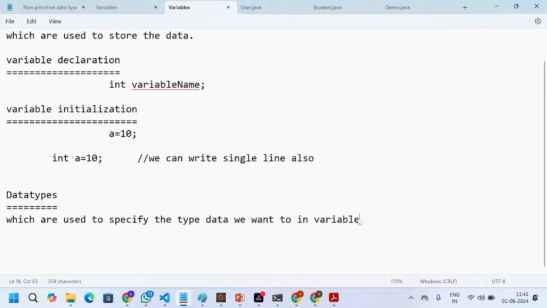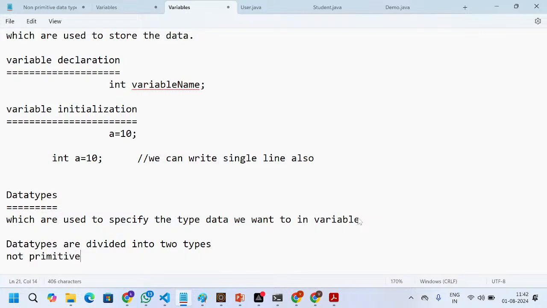The data types are again divided into two types. So what are the two types? First one is the non-primitive data types, and the second one is the primitive. Then why were two kinds of data types introduced? Basically, primitive data types are immutable, meaning we cannot change the values, right?